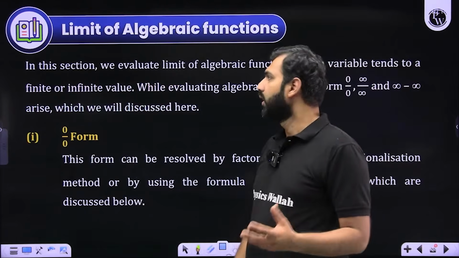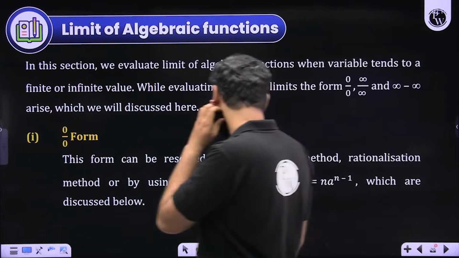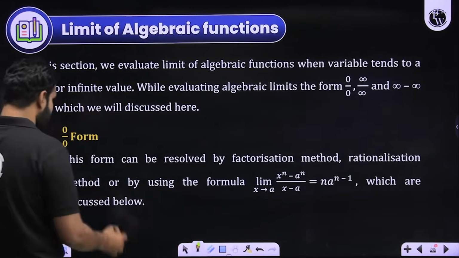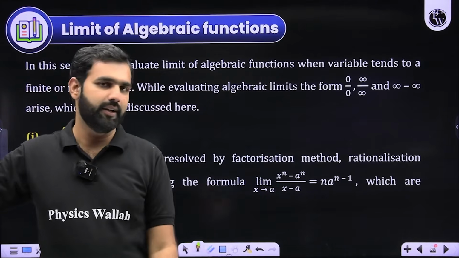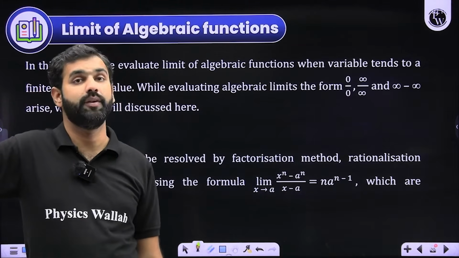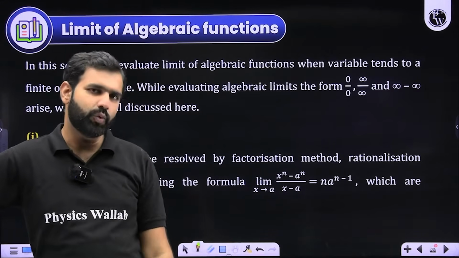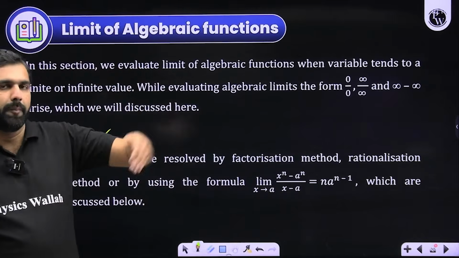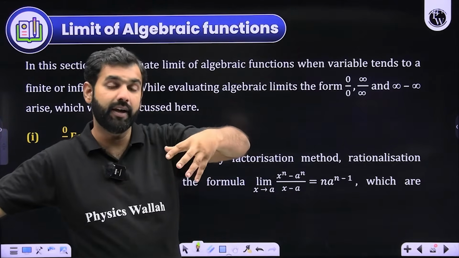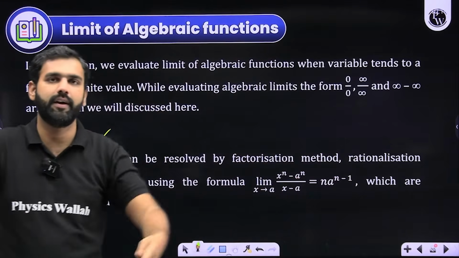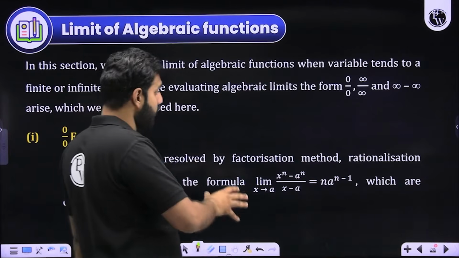For example, let's say if I'm dealing with a 0 by 0 form, so there are certain methods. For example, of course, L'Hopital is there for you. Of course, L'Hopital can be a savior, but it cannot always be used. It has its own demerits. That is what we'll be discussing in the upcoming. Because sometimes what happens is that you keep on applying L'Hopital time and again. So 0 by 0, then again you apply L'Hopital, then again you get 0 by 0. Then again you apply L'Hopital, then again you get 0 by 0. So it ends up consuming a lot of your time, the L'Hopital rule, and that's a problem here.